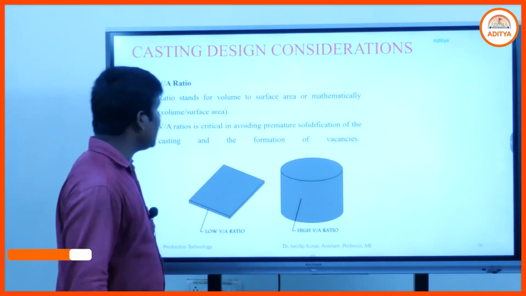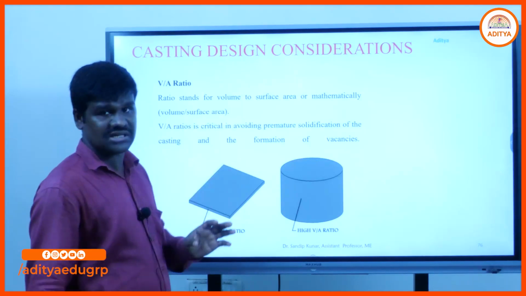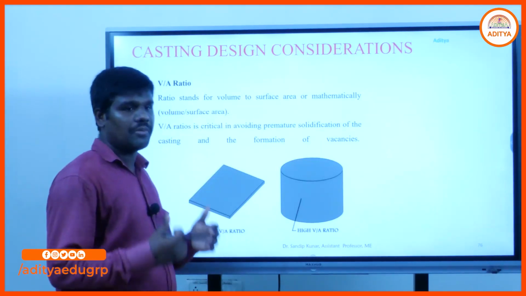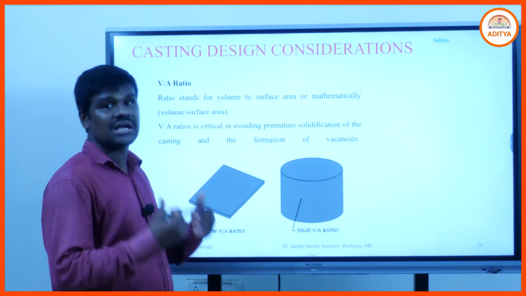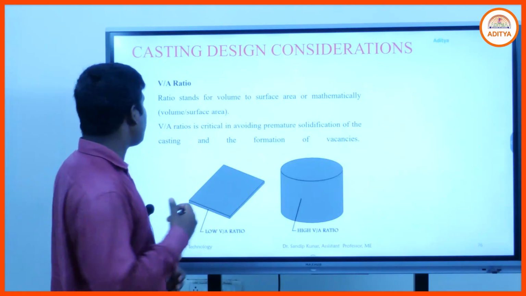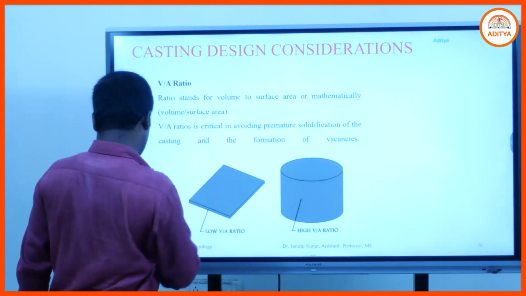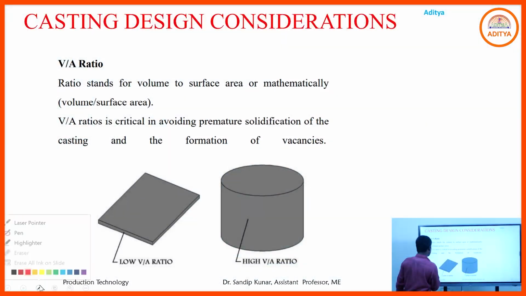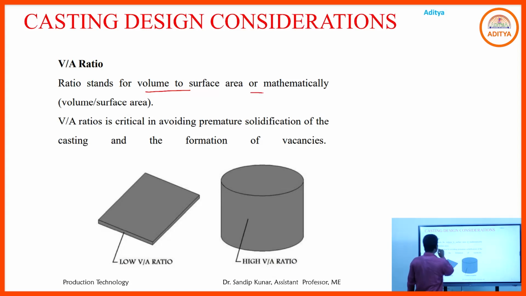Now we are coming to the casting design considerations. What are the considerations for getting the best casting product? First one, volume by area ratio. Volume by area ratio means the ratio of volume to the surface area. Mathematically, we write volume by surface area.